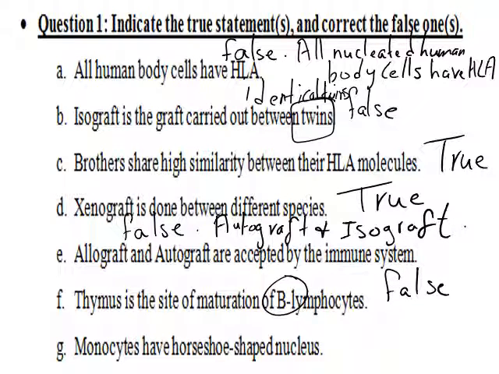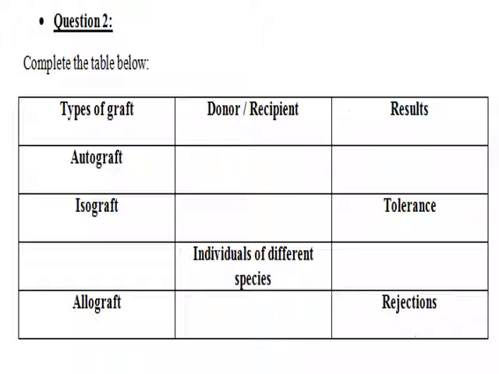Monocytes have a horseshoe-shaped nucleus. This is true. Now we're gonna move to exercise number 2. Complete the table below. Autograft is the graft done within the same body or within the same individual.